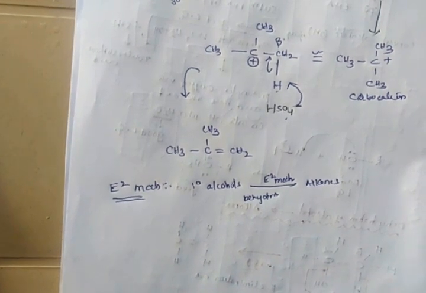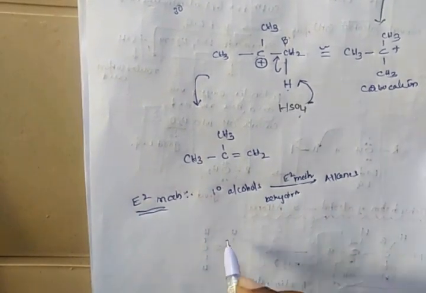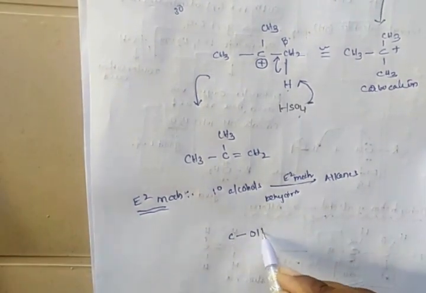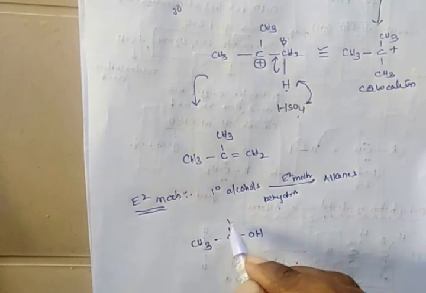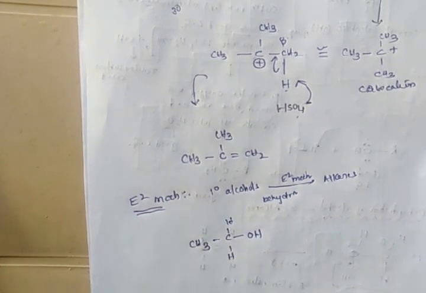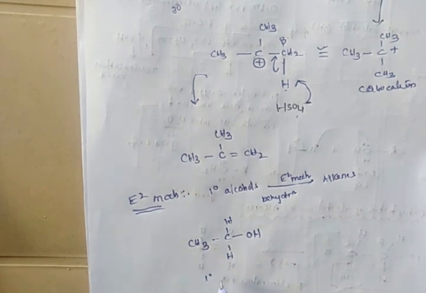For the E2 mechanism, we will take a primary alcohol: OH, CH3, hydrogen. This is the primary alcohol.